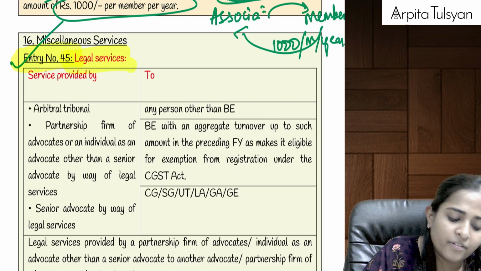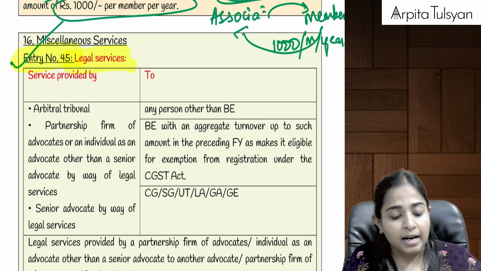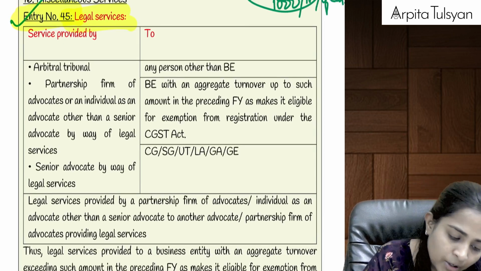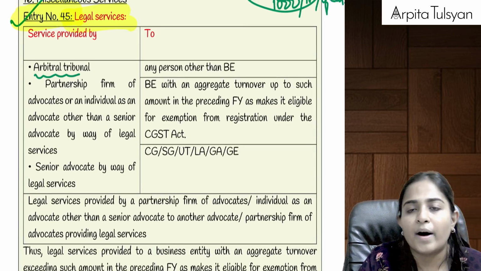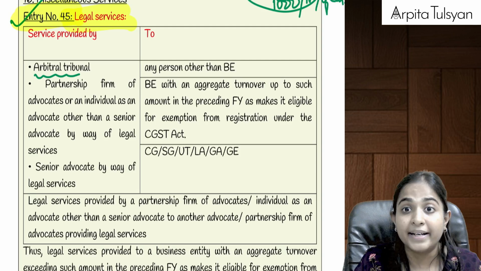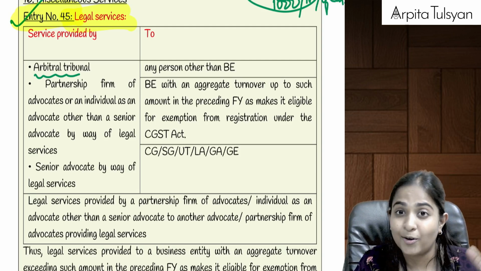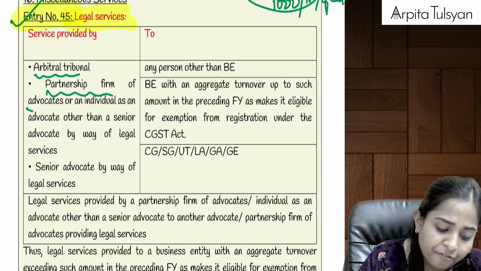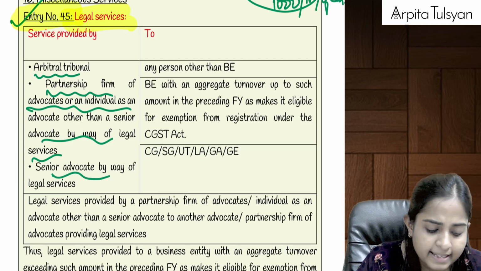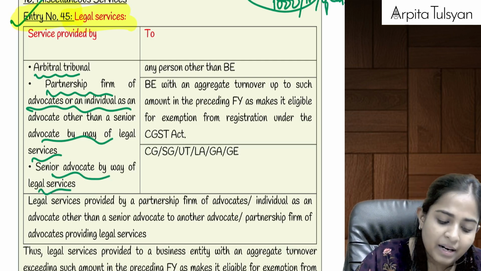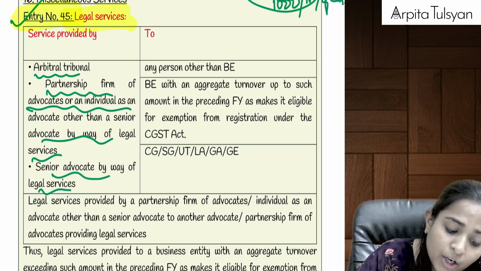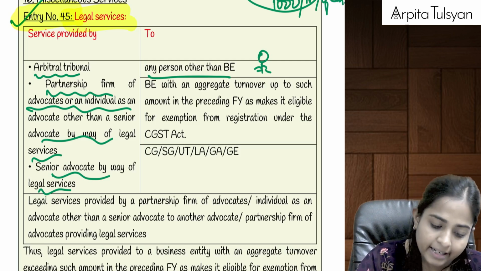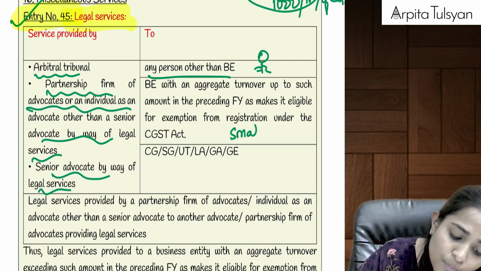Okay, entry number 45, which talks about legal services. Now, in legal services, very nice conclusion we have written here in our summary notes. If there are any legal services provided by arbitral tribunal, arbitrator, middleman outside the court settlement, arbitral tribunal or partnership firm or a firm of advocates or a senior advocate. Okay, if these people are providing any services to any person other than business entity, that is to an individual person, etc., or to a small business entity.